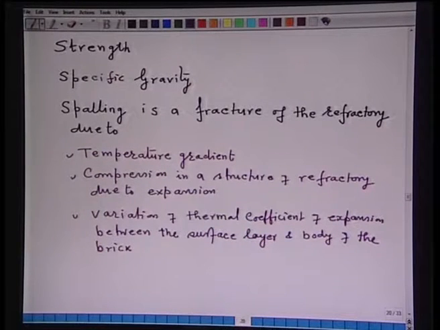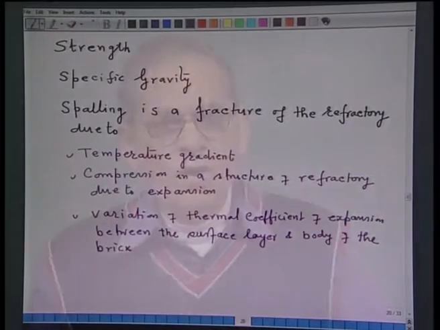This may occur due to slag penetration or due to structural changes.